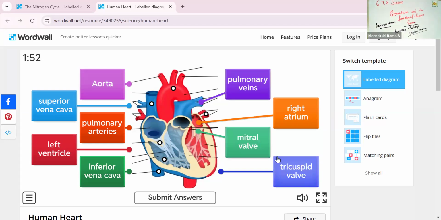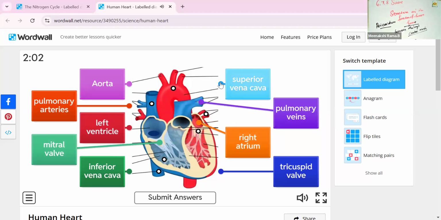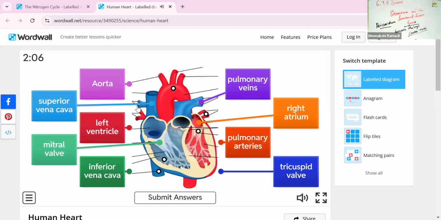Superior vena cava, pulmonary veins, and then aorta. And the next one is this left ventricle.